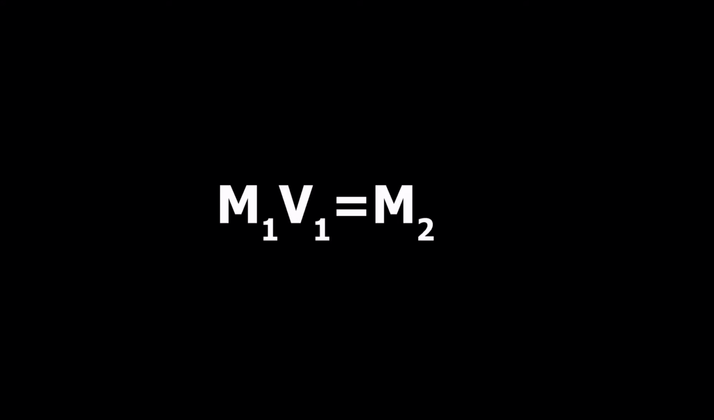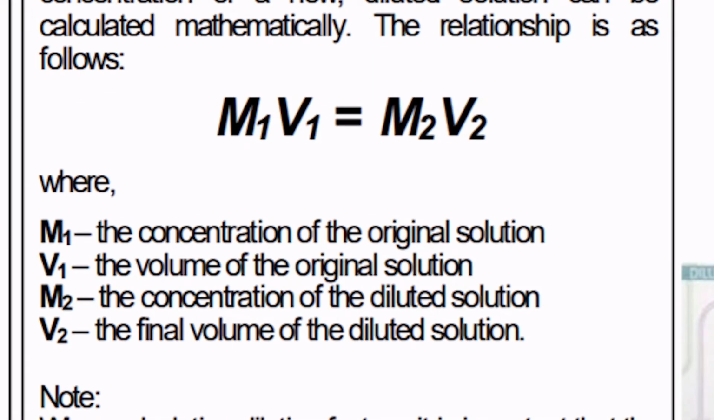The equation used for this is M1V1 equals M2V2, where M1 is the concentration of the original solution, V1 is the volume of the original solution, M2 is the concentration of the diluted solution, and V2 is the final volume of the diluted solution. And that is all in general chemistry, especially in the topic of the dilution of solution. Let us hop on to the last subject, which is general physics.